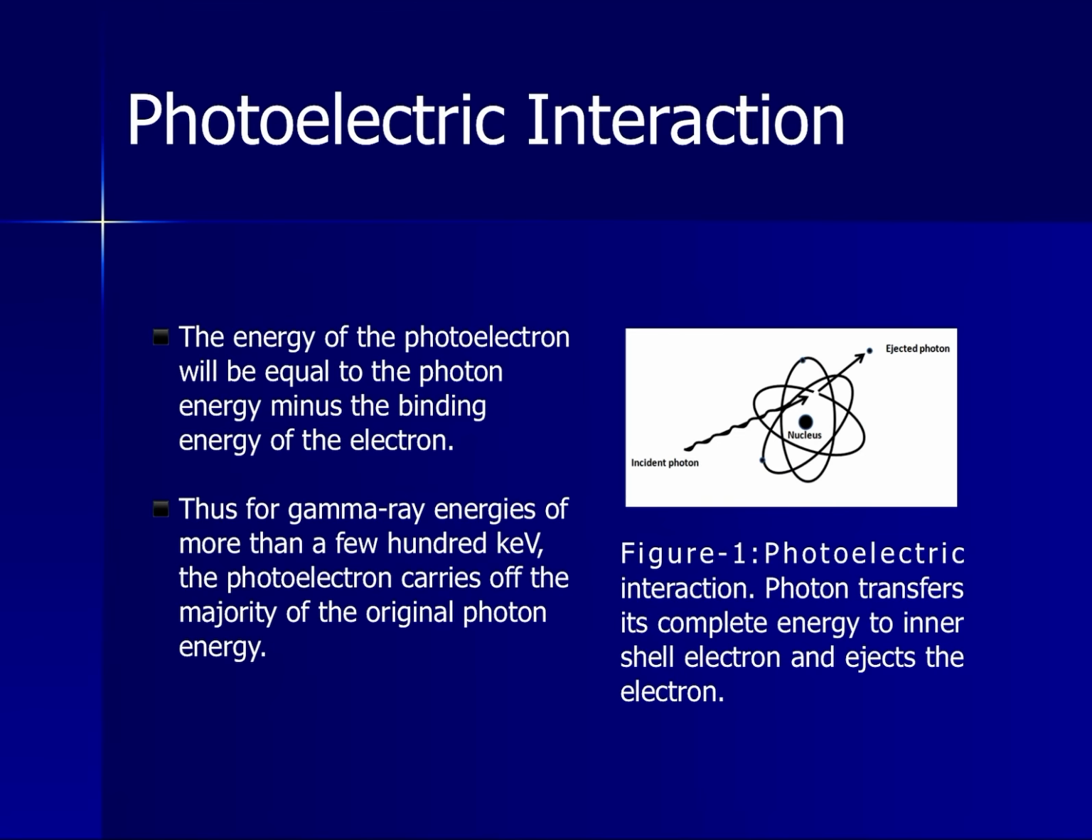The energy of the photoelectron will be equal to the photon energy minus the binding energy of the electron. Thus, for gamma ray energy of more than a few hundred kiloelectron volts, the photoelectron carries off the majority of the original photon energy.